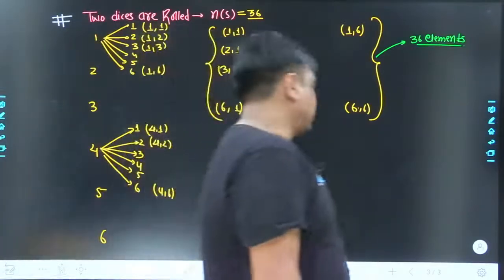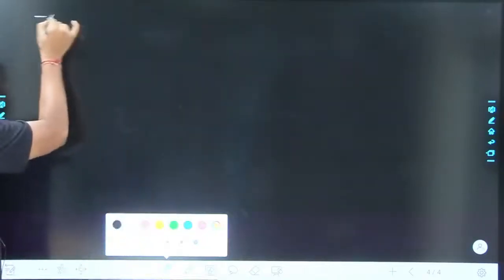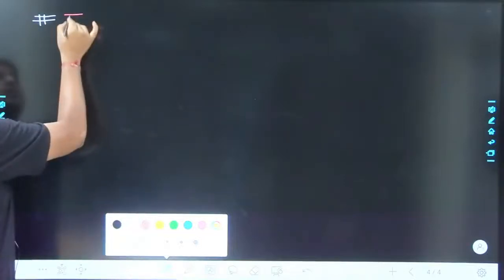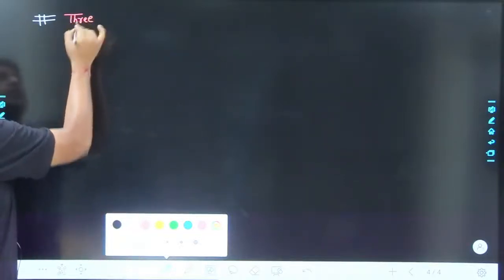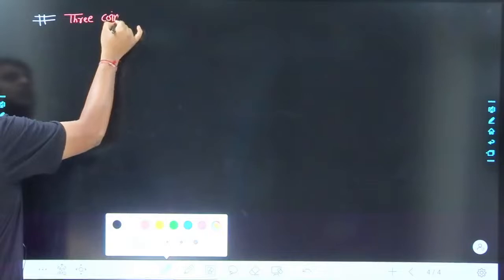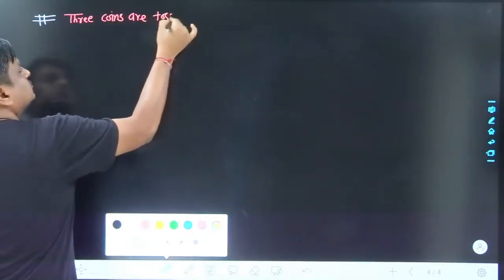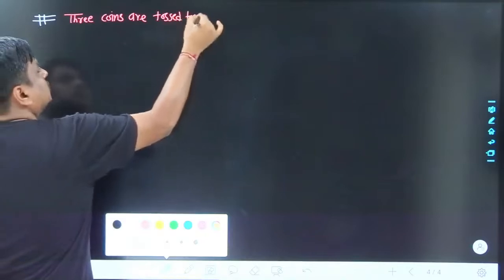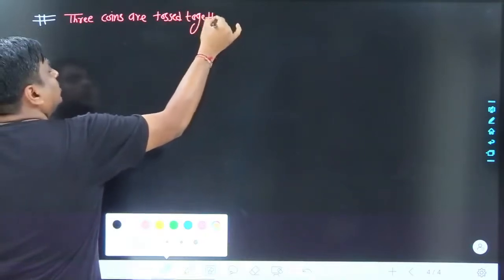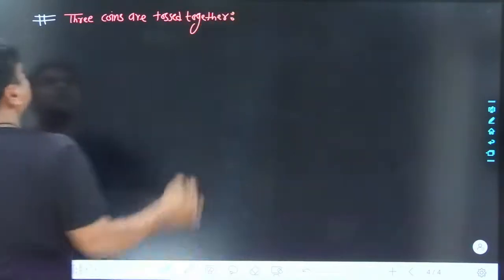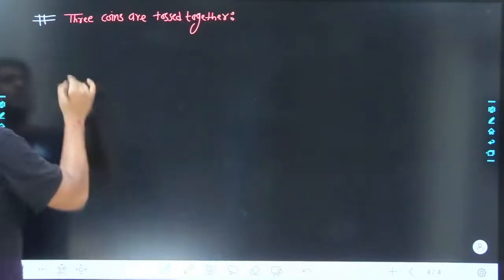Agreed? 36 number of different elements we had, in the same sequence. Let me move forward. Tell me, if 3 coins are tossed together, what is going to be the size of the sample space? This has been my first question.